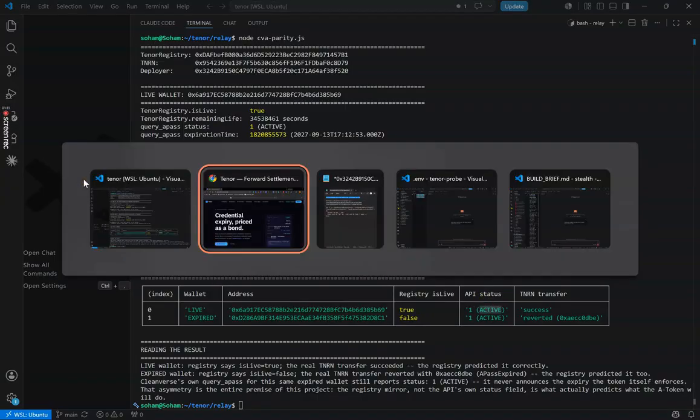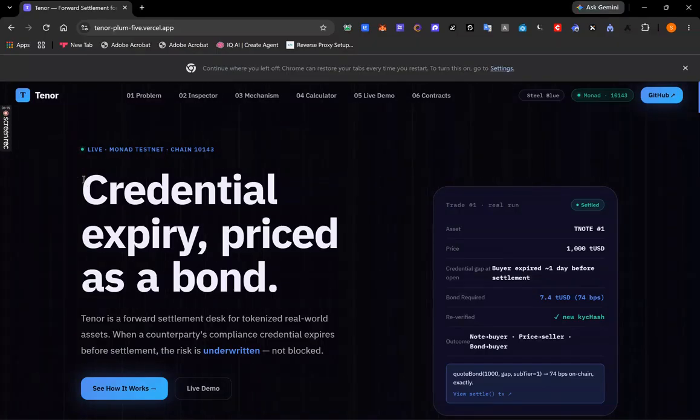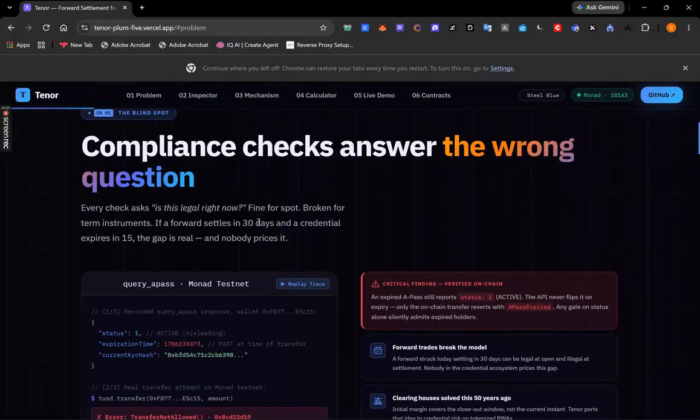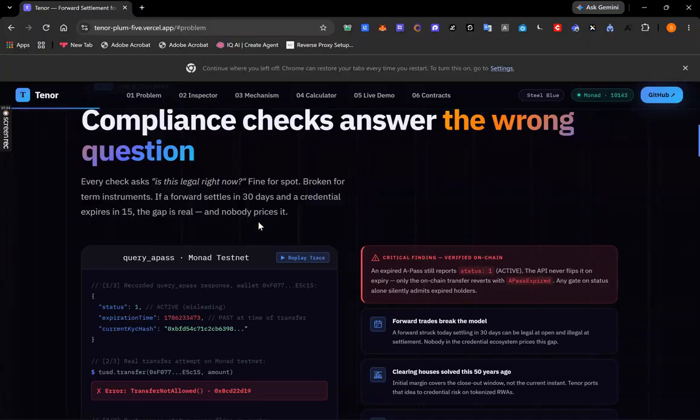Now, let us go back to the site and let me tell you the problem which we have solved. Let us just go here. And yeah, so every compliance check in this ecosystem answers one question. Is this trade legal right now? That works for a spot transfer, where right now and settlement are the same moment.